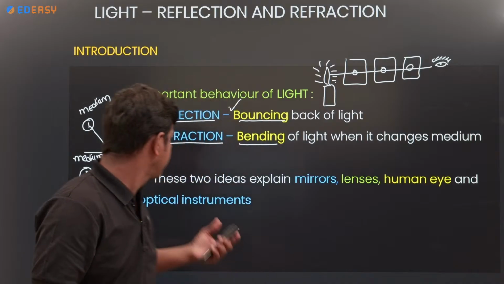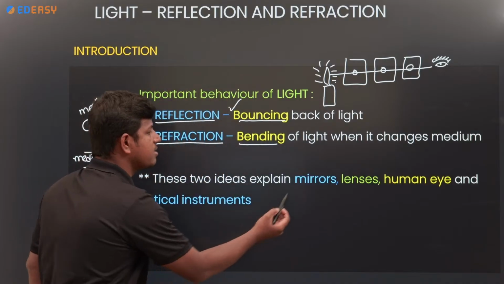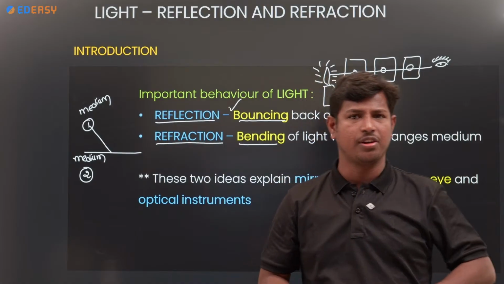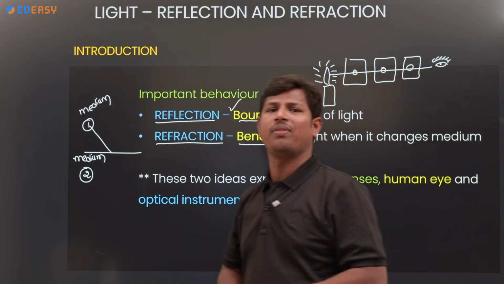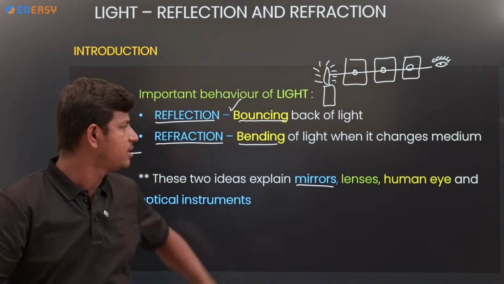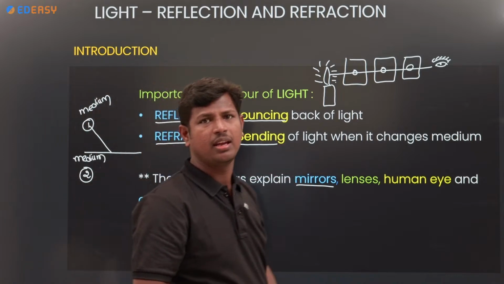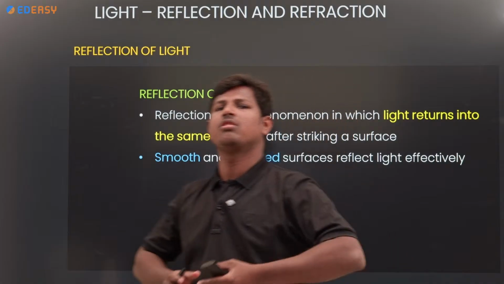Next, these two ideas explain mirrors, lenses, the human eye and optical instruments. Based on this reflection and refraction property, these are the things we're going to cover in the chapter on light. Next one, reflection of light.